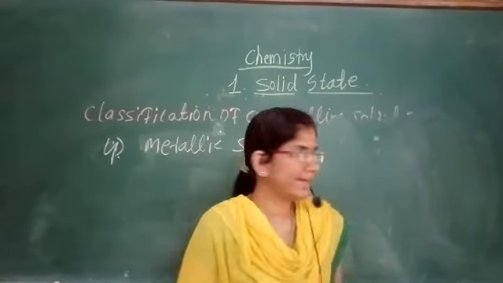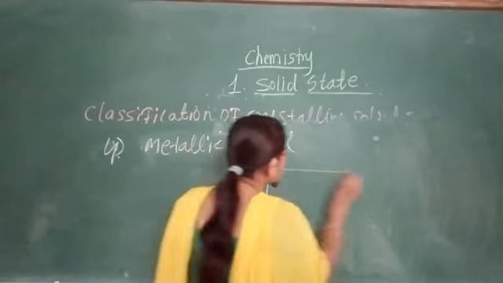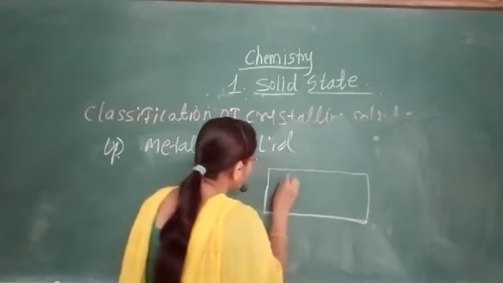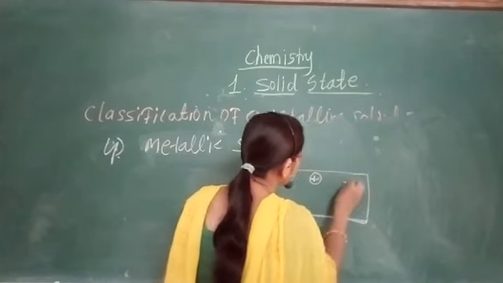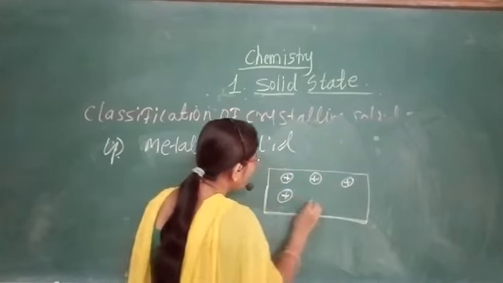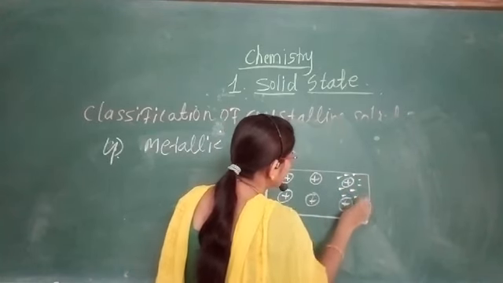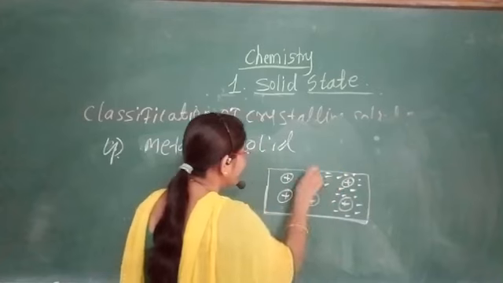Here, if we consider this a metal sheet, the positively charged cations are always surrounded by the delocalized, negatively charged electrons.